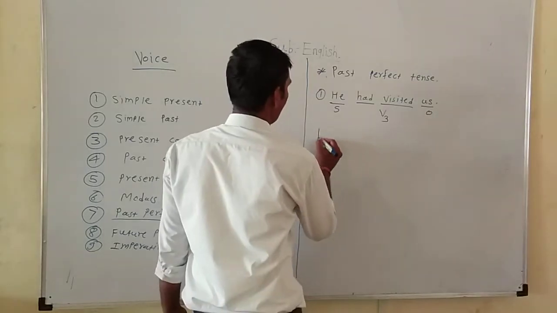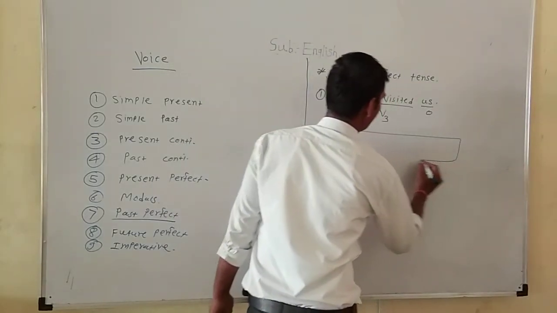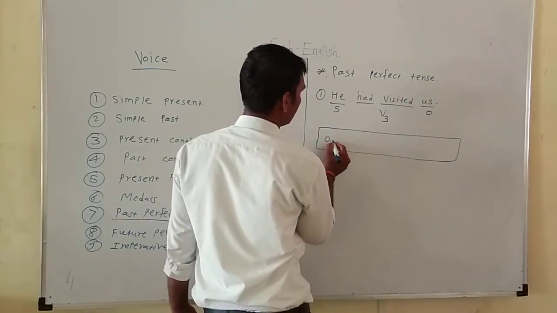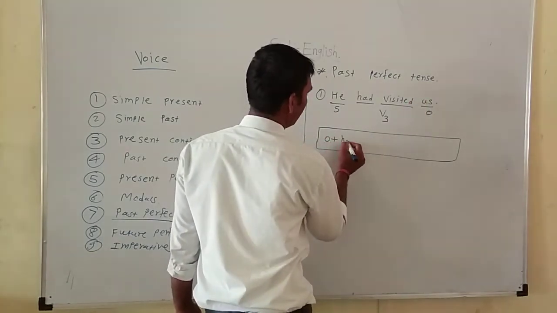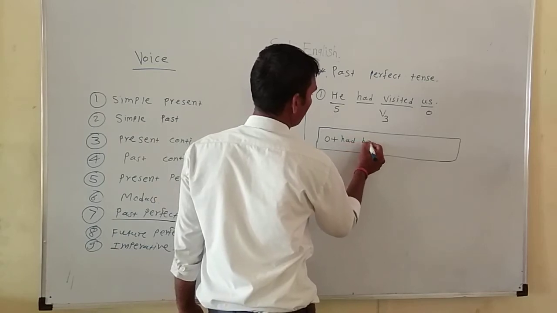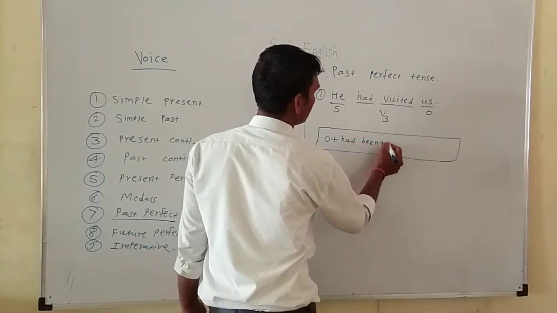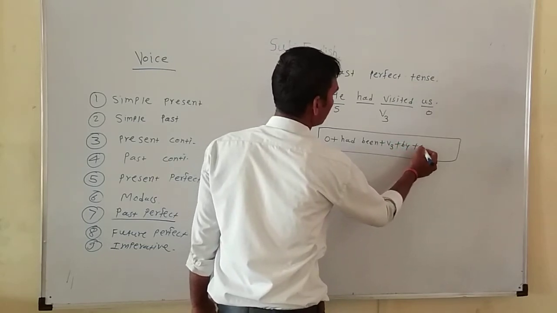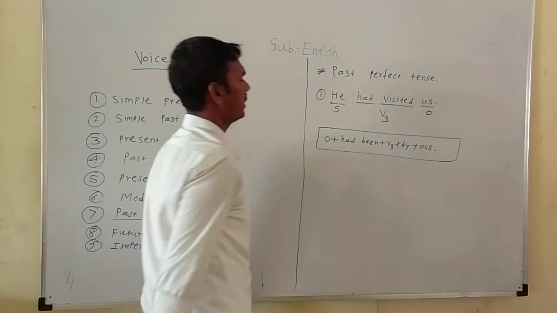The structure to convert it into passive voice: first object, plus had been, plus V3, plus by, plus objective case of the subject.